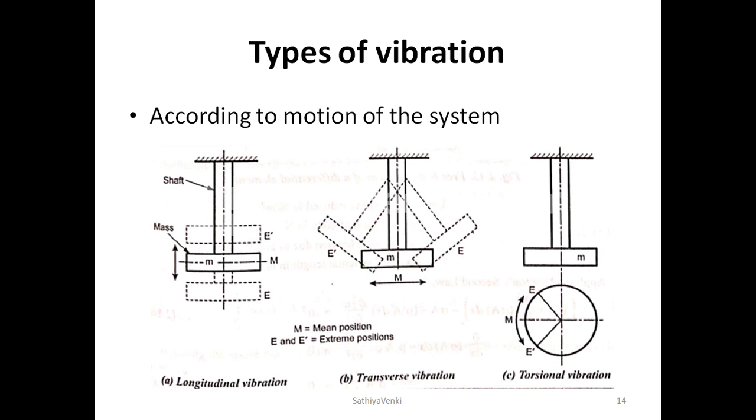And if the body is rotating about the axis, that means we are making angular momentum, that forms the torsional vibration.